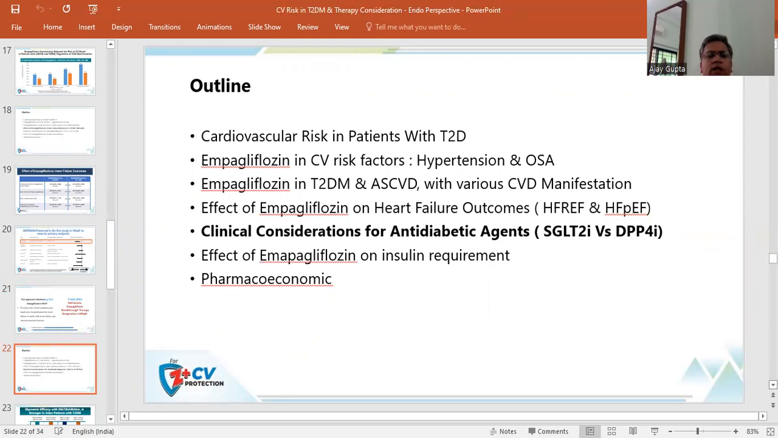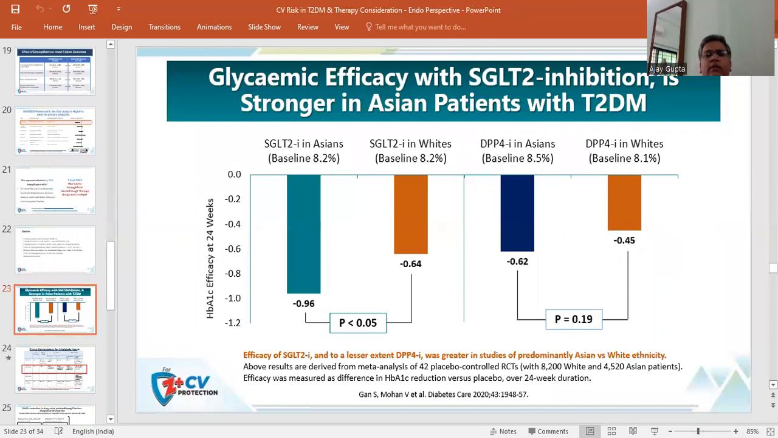So coming to the clinical consideration for anti-diabetic agents, SGLT2 versus DPP4 inhibitors. The glycemic efficacy of SGLT2 inhibitors is stronger in the Asian population when compared with the white population. Here we can see that SGLT2 inhibitors in the Asian population cause a reduction of HbA1c of almost 0.96%, while in the white population they cause an HbA1c reduction of 0.64%. The baseline HbA1c is comparable, 8.2 in both populations. Similarly, DPP4 inhibitors have also been shown to have slightly more beneficial effects compared to the Caucasian population.